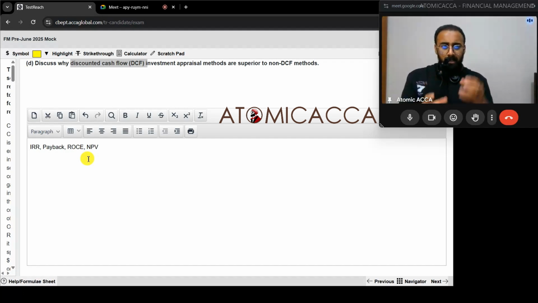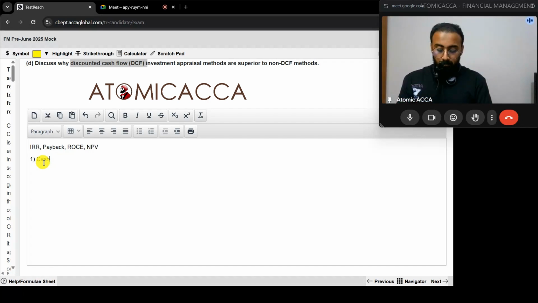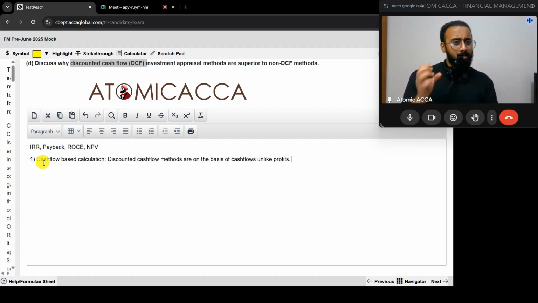So we're just modifying it. As I said, this is just a brainstorming idea. We're going to erase this once we're done. So first we can tell that NPV is greater than ROC because of cash flow based method. So cash flow based calculation. Discounted cash flow methods are on the basis of cash flows, unlike profits. One liner we told. What is the problem with using profits?